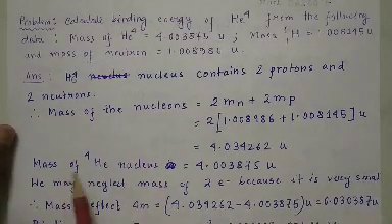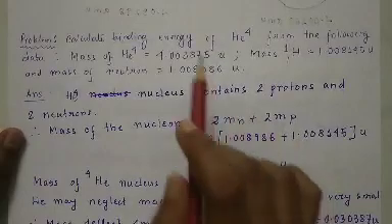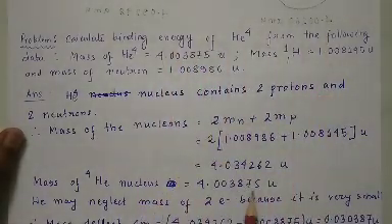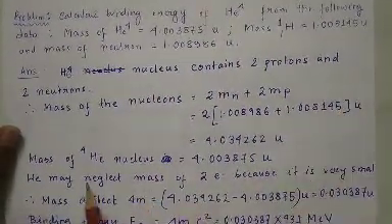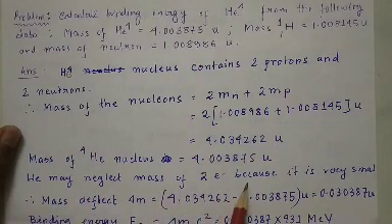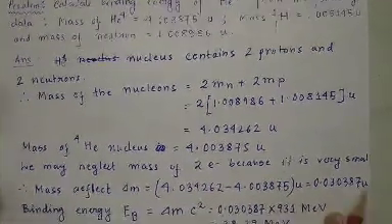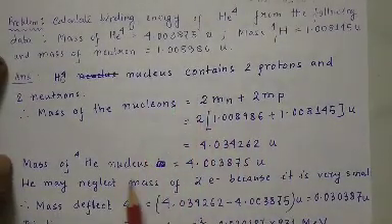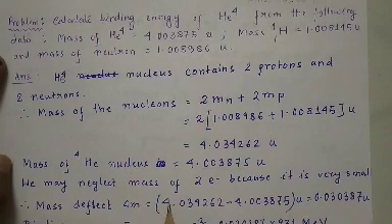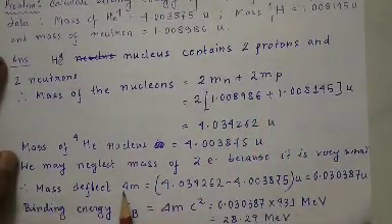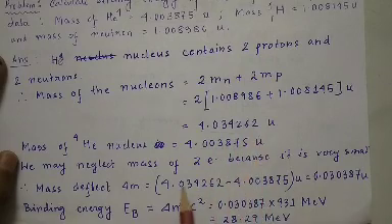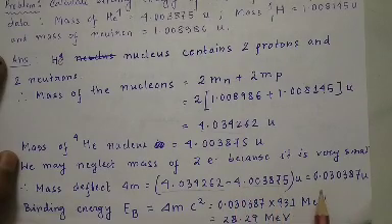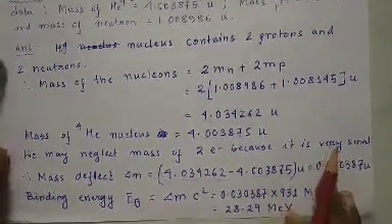But what is the actual mass of the helium nucleus? According to the question, it is this much. We may neglect the mass of 2 electrons because it is very small. So what will be the mass defect? The mass defect will be the total mass of the nucleus minus the actual mass of the helium nucleus. So the mass defect is the total mass of the nucleus, this, minus the actual mass of the helium nucleus, which is this. So the result is this, and this is the mass defect.